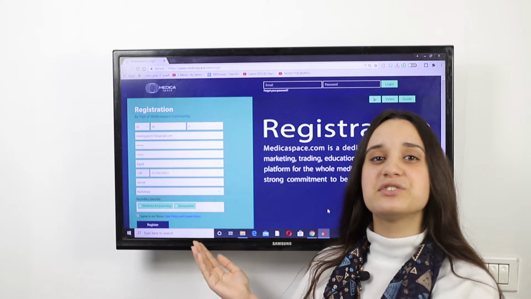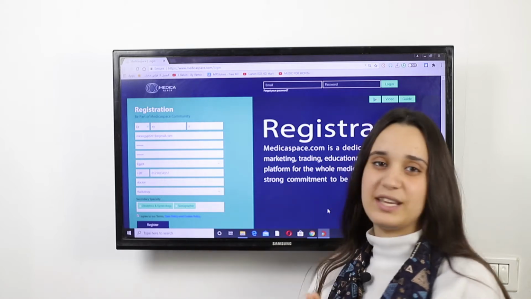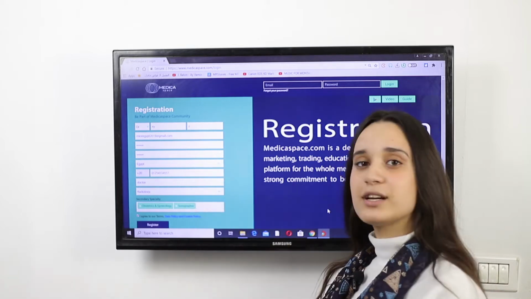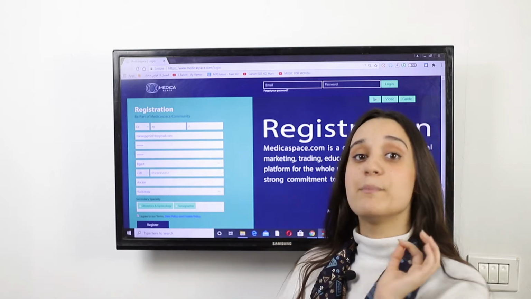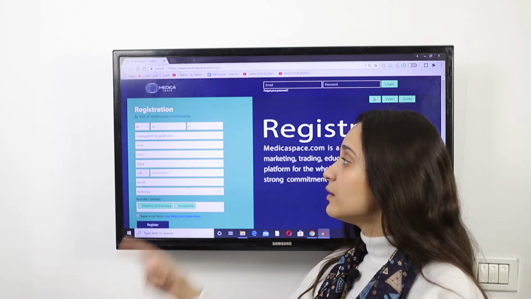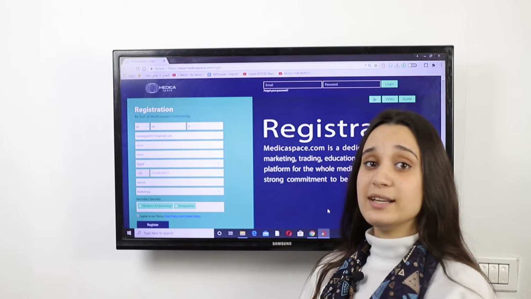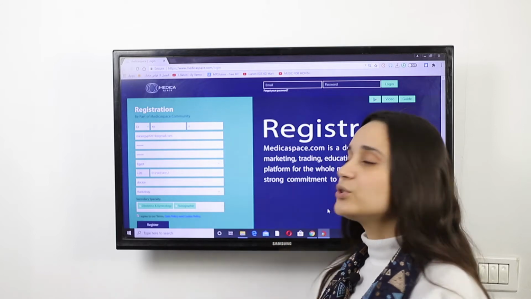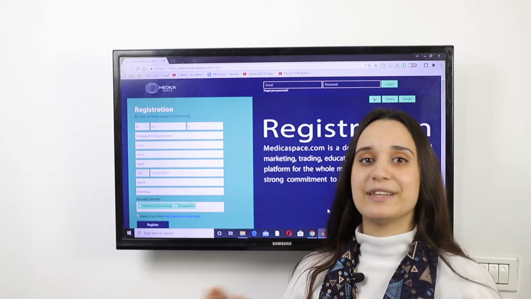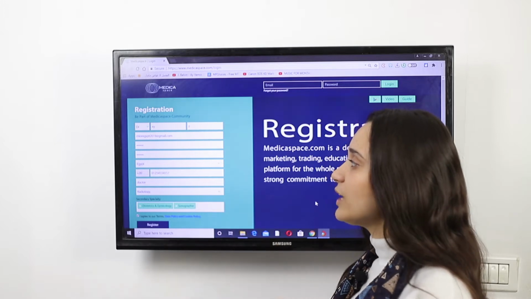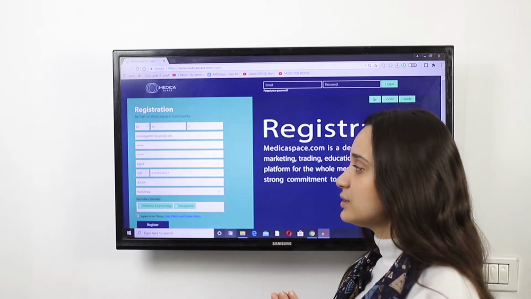First, we have to fill the registration form, and it's completely for free. Write your first and last name here, write your email address, make sure it's an available email. Create a new password for the website. Add your country here to see everything new in your country in the medical field. Add your mobile phone. Add your profession.